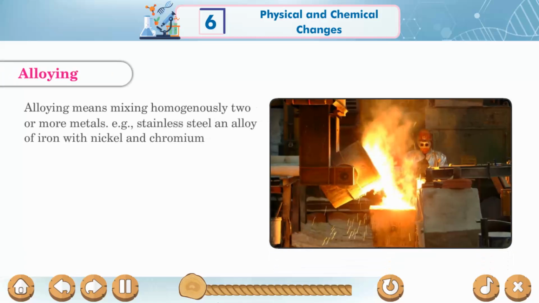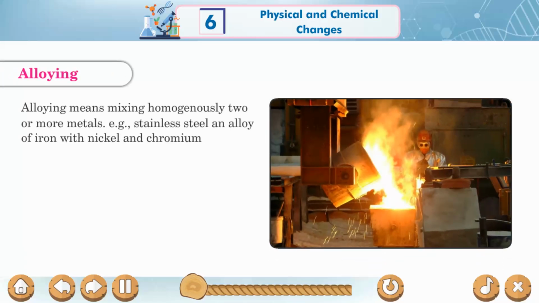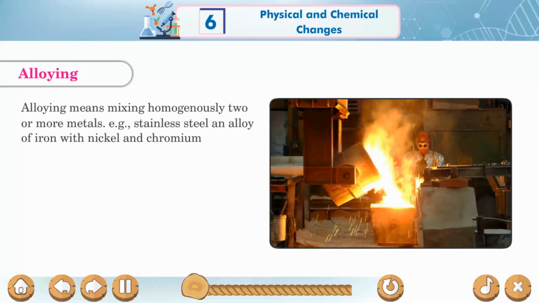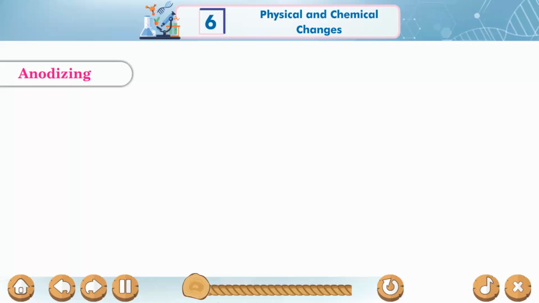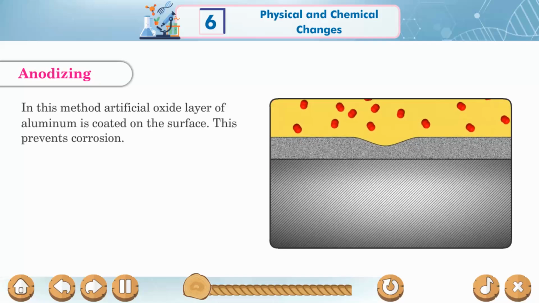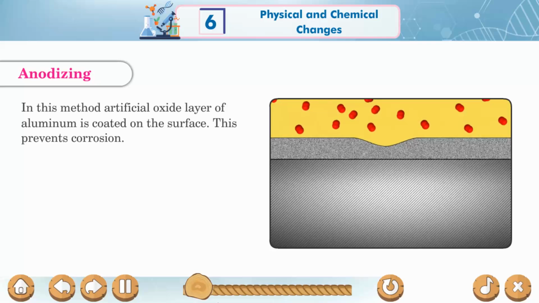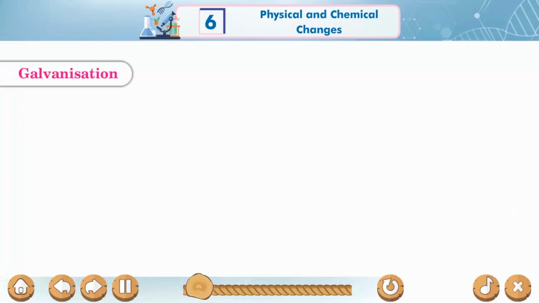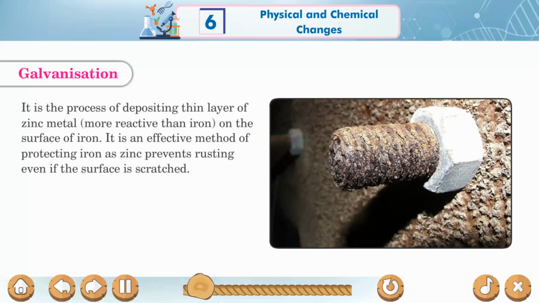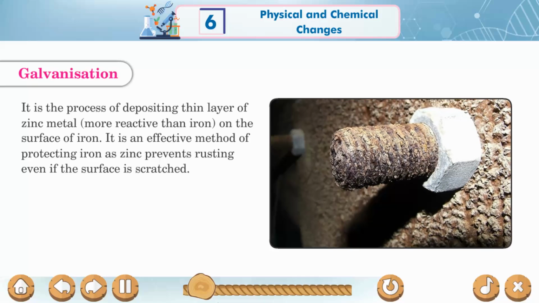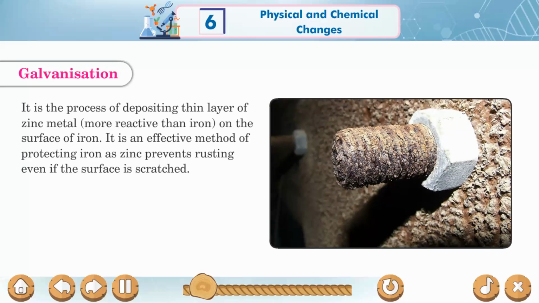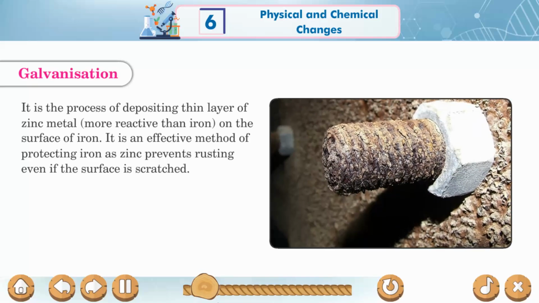Alloying. Alloying means mixing homogeneously two or more metals. Example, stainless steel, an alloy of iron with nickel and chromium. Anodizing. In this method, an artificial oxide layer of aluminum is coated on the surface. This prevents corrosion. Galvanization. It is the process of depositing a thin layer of zinc metal, more reactive than iron, on the surface of iron. It is an effective method of protecting iron as zinc prevents rusting even if the surface is scratched.